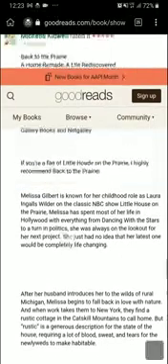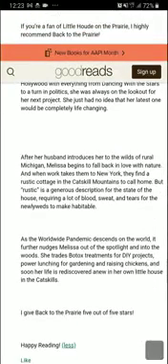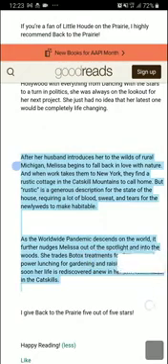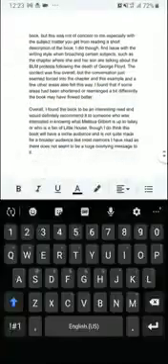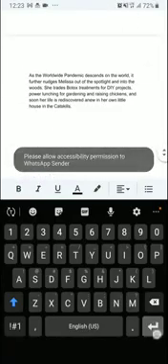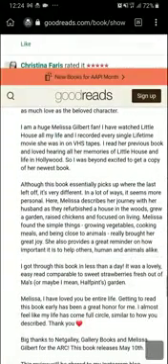Now, I want to skip this first part. Melissa Gilbert is known for her childhood role, because many people have talked about that up there and I've copied it. So I can just carry on from here. After her husband introduces her, I'll stop here, copy. So this is just a way to get content without having to read the original book or write from scratch. So it's another long one.